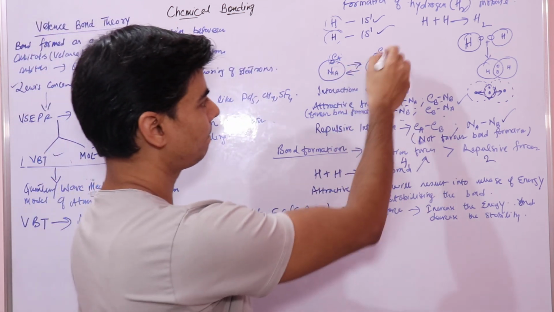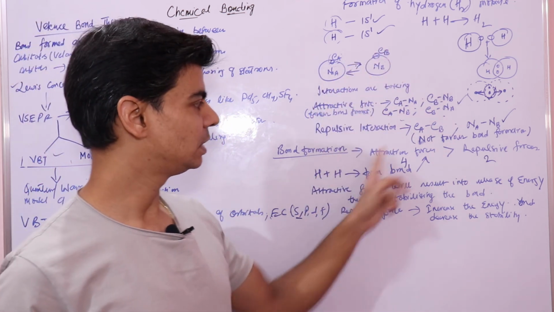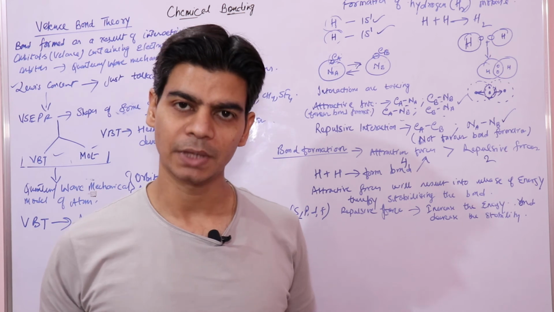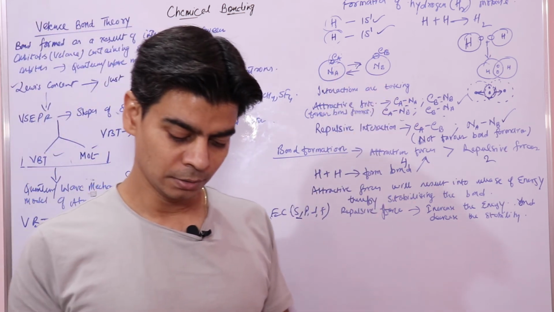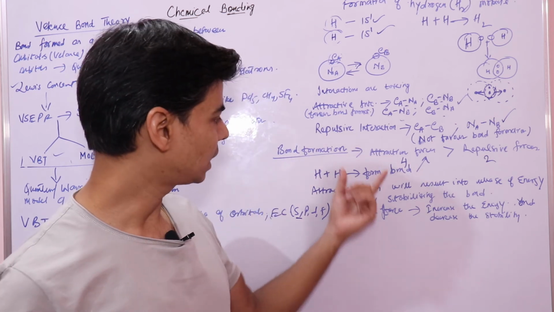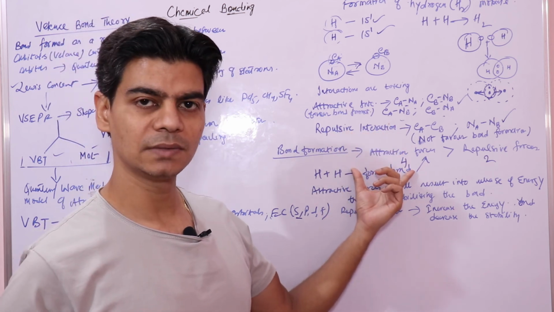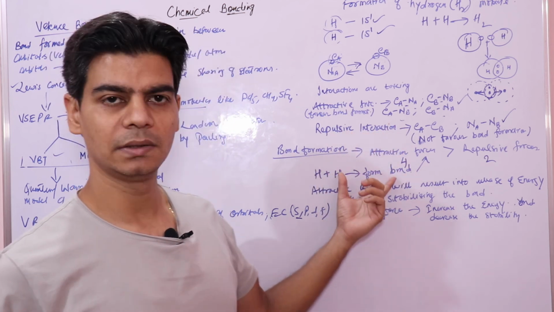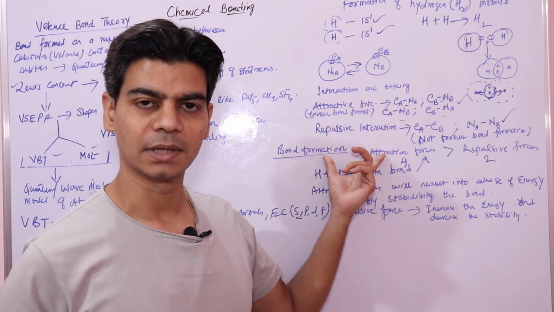When these atoms come close, there are repulsive interactions as well, which are less, but they will keep on increasing as the atoms start coming closer. So energy is increasing due to repulsive interaction and decreasing due to attractive interactions.